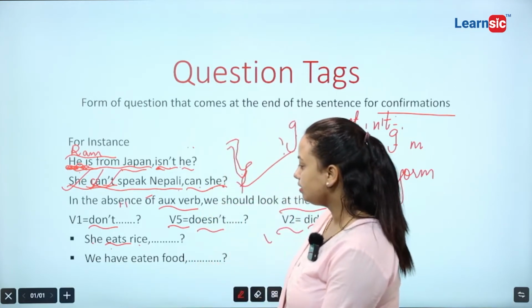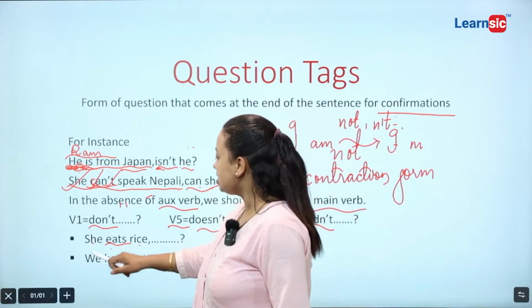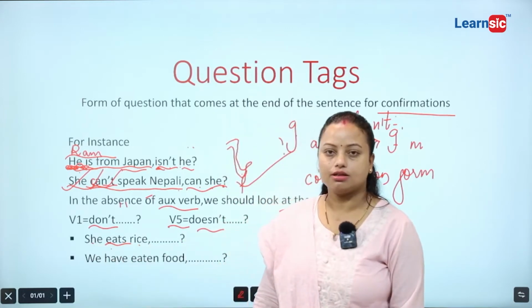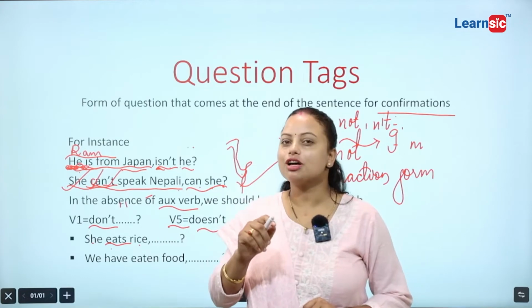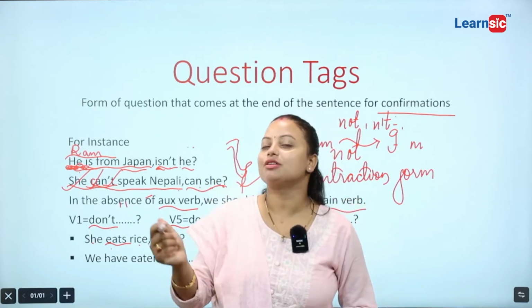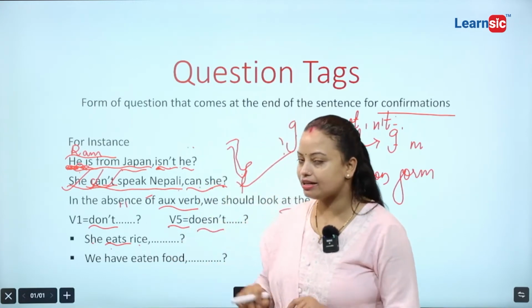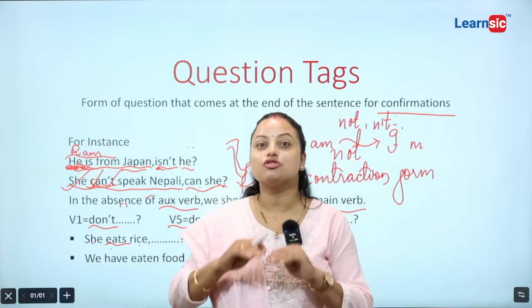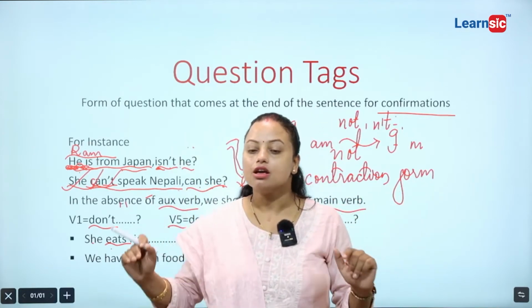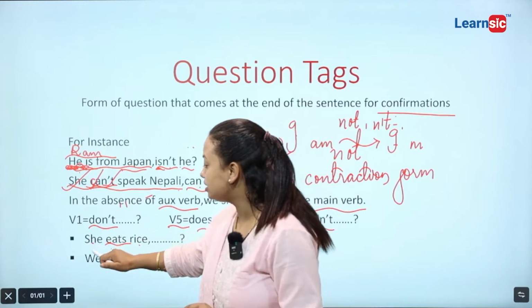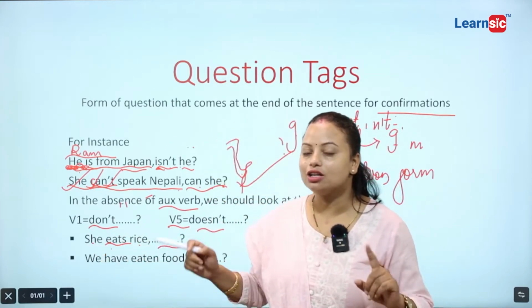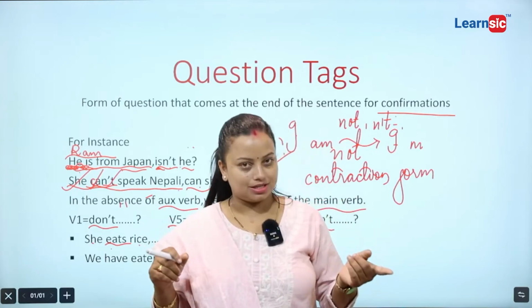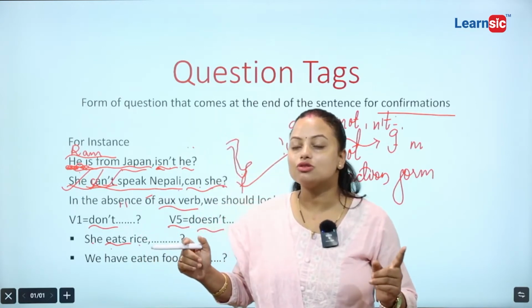Now one thing, she eats, tense first. Where there is absence of auxiliary verb, you need to be watchful about the tense of the very sentence, and we are extremely prohibited to change the tense because यहाँनेर जुन tense छ, we need to keep here the same tense. We are not allowed to modify it. Okay, we are not allowed to change it.